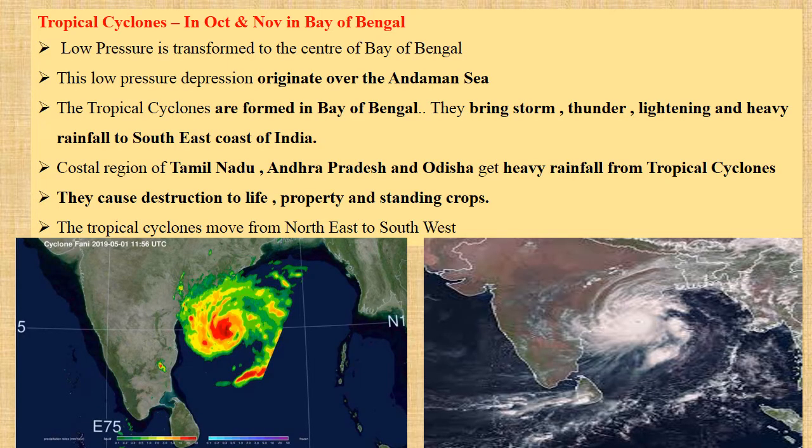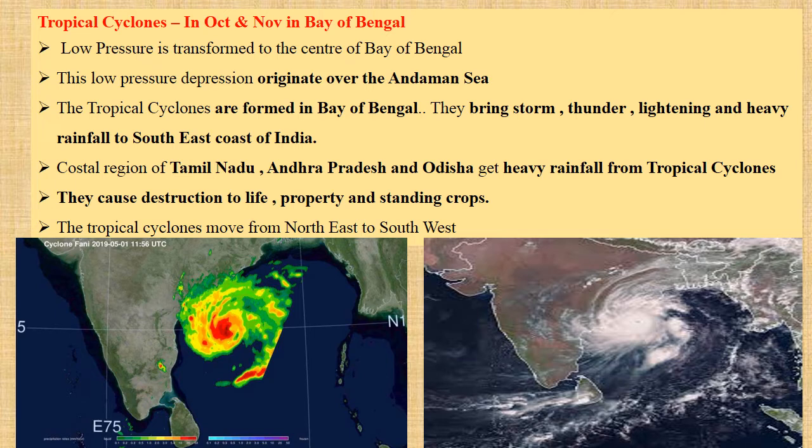Now, what are tropical cyclones, when do they originate and what is their effect? Let us look into the maps first. The satellite image of the map shows a tropical cyclone formed in the Bay of Bengal. These are called tropical cyclones because they originate in the tropical region. They originate in the Bay of Bengal, which lies below the Tropic of Cancer, and so they are called tropical cyclones.